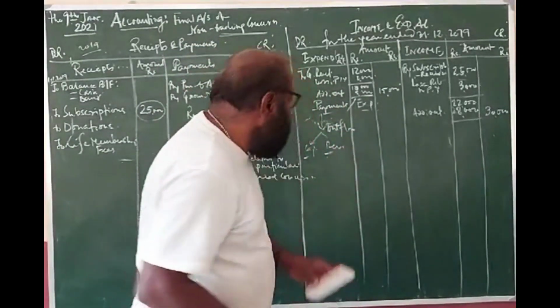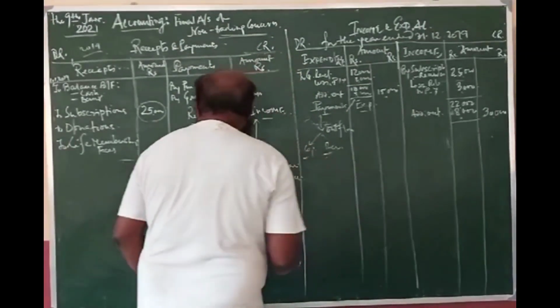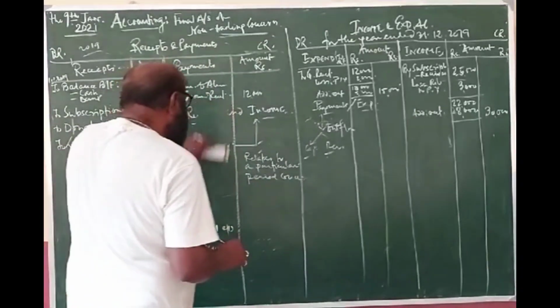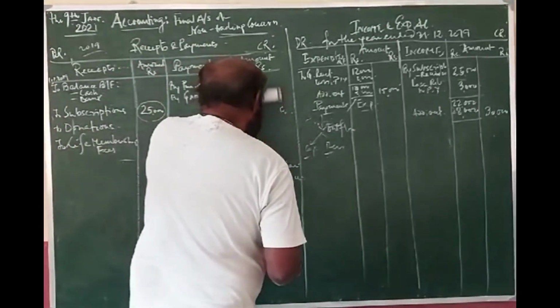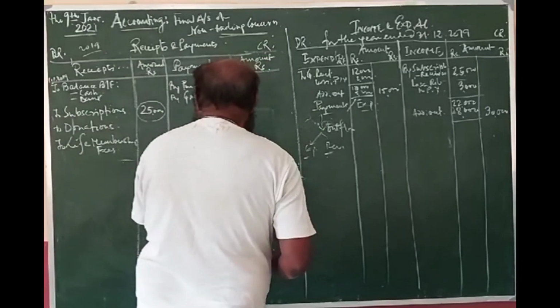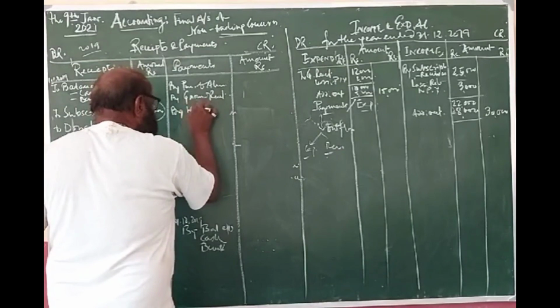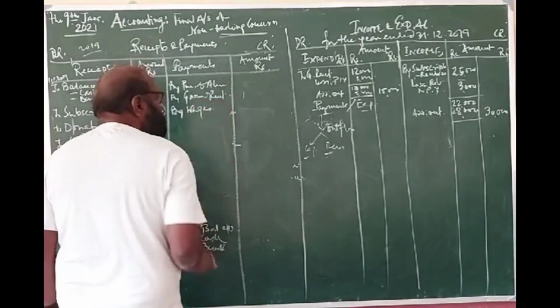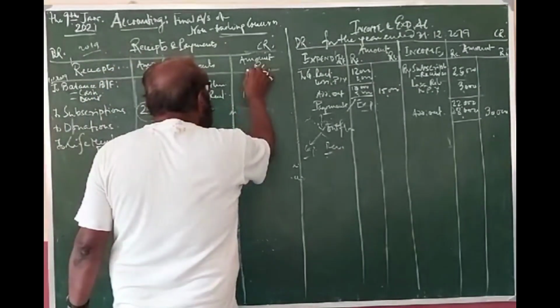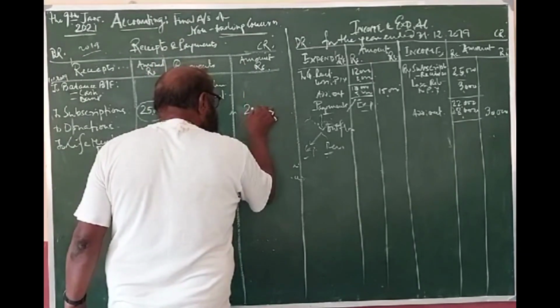Say, wages to watchman. You have paid wages to the watchman. In this year you have paid 28,000.